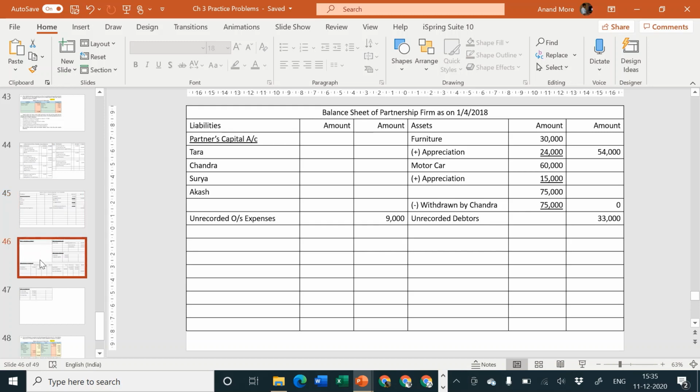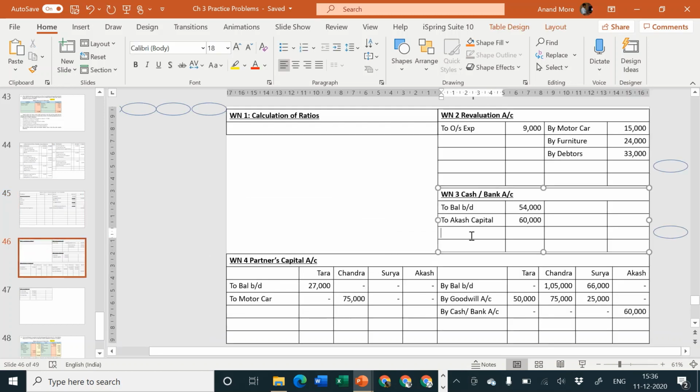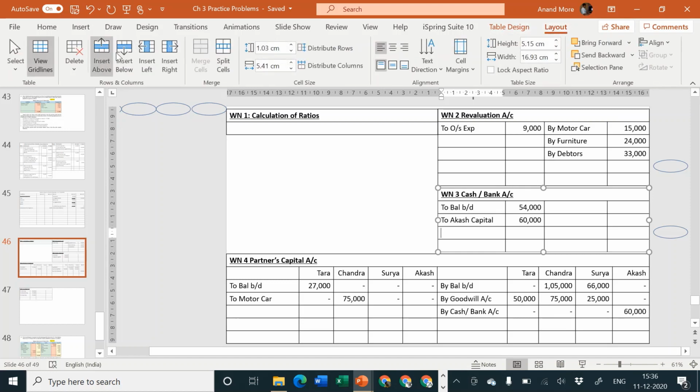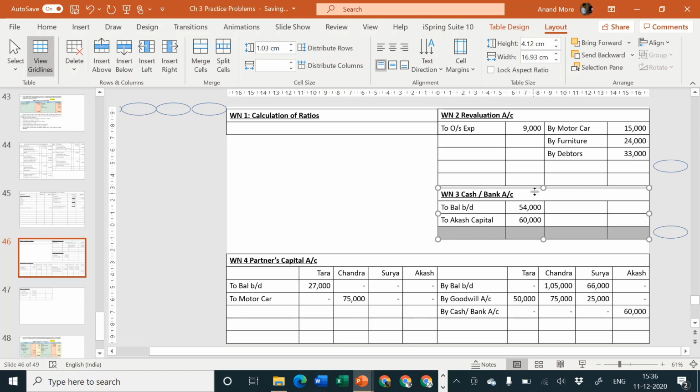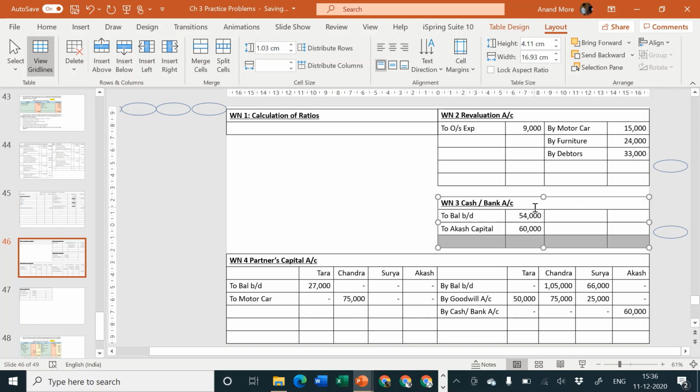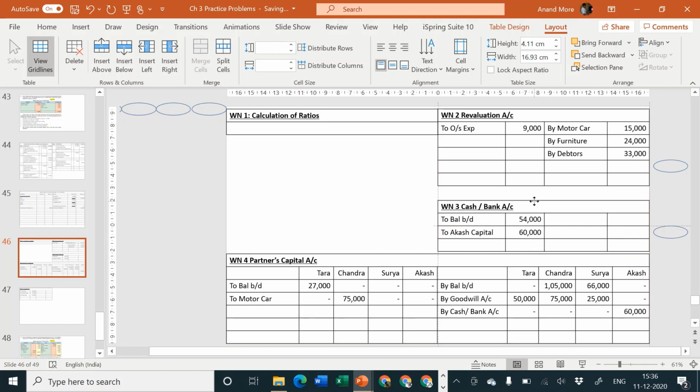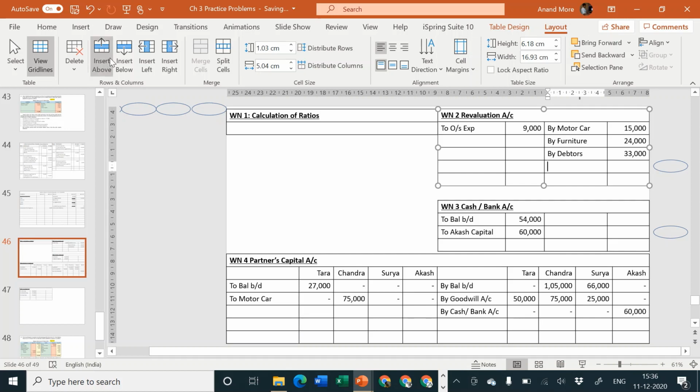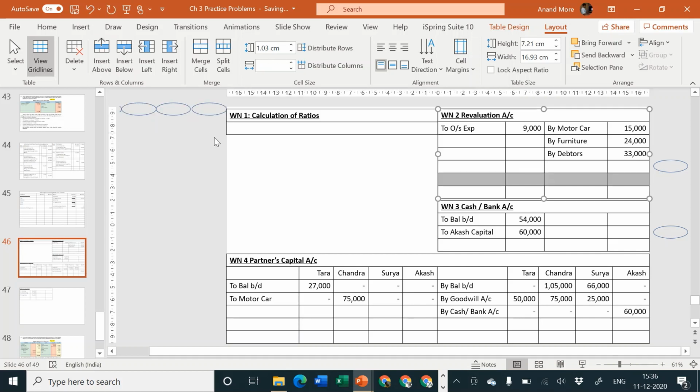Very good. I think I'll require one more line in revaluation account. Cash account, I don't think any line is required. So let me remove one of the lines from cash and bank account, or increase one line in revaluation account. Just a minute. And if you have seen it properly, you will come to know in this problem we did not use our working note number 1.